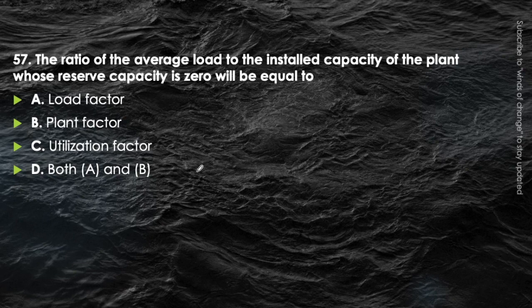It's an easy question. It was asked somewhere in the examination of state services. I can't recall the year. The answer will be both A and B. It can be called load factor or plant factor. Load factor is a common term which will be applied for any process in which it is the ratio of average load to the maximum load. While in the particular case given here, it can be called plant factor. It is the ratio of the average load to the installed capacity of the plant. Okay, so both A and B will be the correct answer.